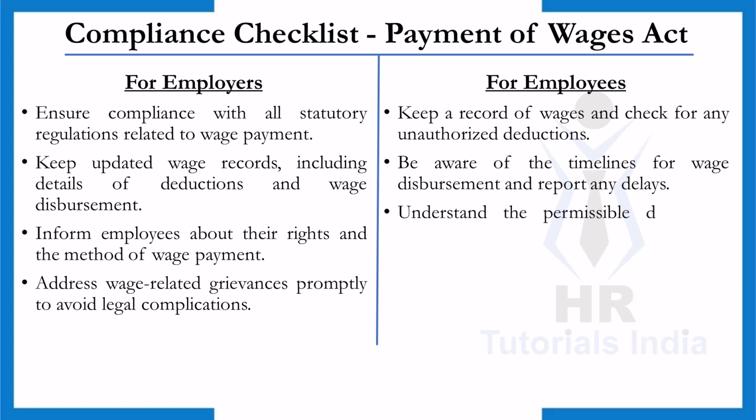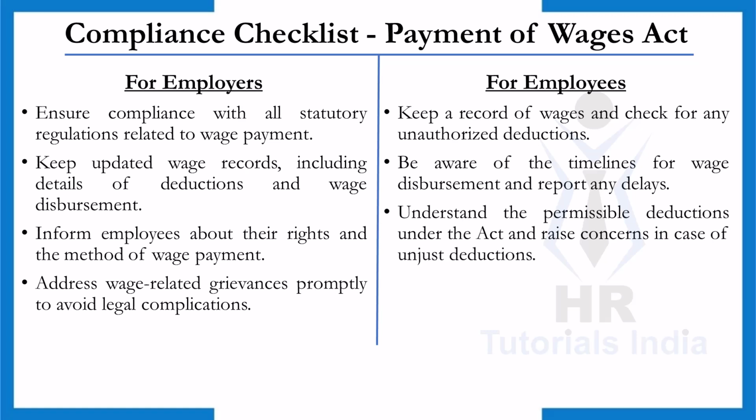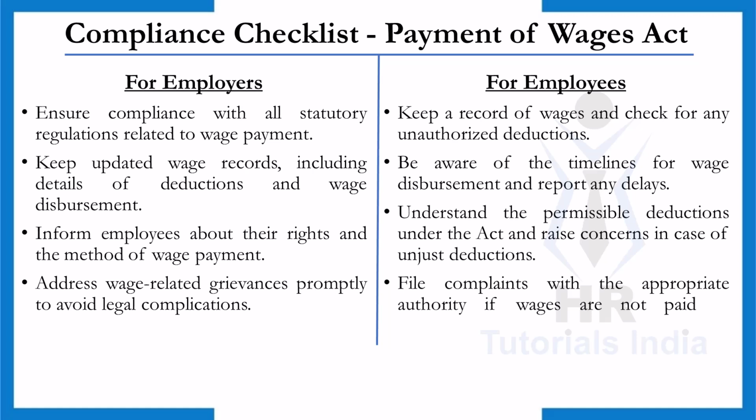Understand permissible deductions. Employees must be aware of the deductions allowed under this act. If there are any unjust deductions or discrepancies, they should raise their concerns immediately. File complaints when necessary. If wages are not paid in accordance with this law, employees have the right to file complaints with the relevant authorities. Knowing the proper channels to escalate issues is essential for enforcing these rights. Adhering to this checklist benefits both employers and employees. Employers can avoid legal issues and maintain good labor relations, while the employees can ensure that they are treated fairly and receive their entitled wages on time. Understanding these responsibilities and rights is the key to a harmonious workplace.